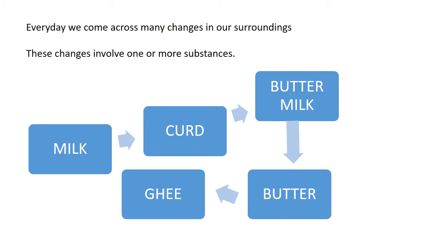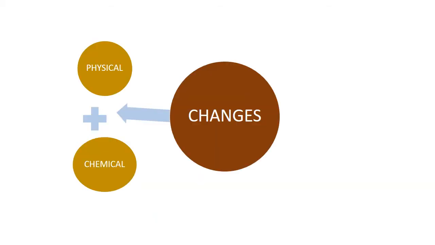Milk, if it gets spoiled, we can get curd. Curd by adding water, we get buttermilk. When we skim it, we can remove the butter. And from butter, we can make the ghee by heating that, right? So these are the everyday changes which are occurring in and around us. These changes can be broadly divided as physical changes and chemical changes.